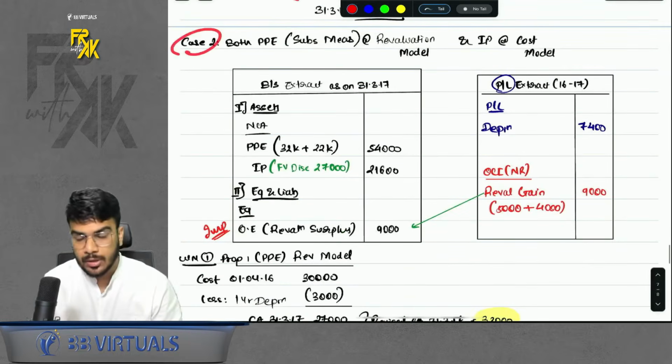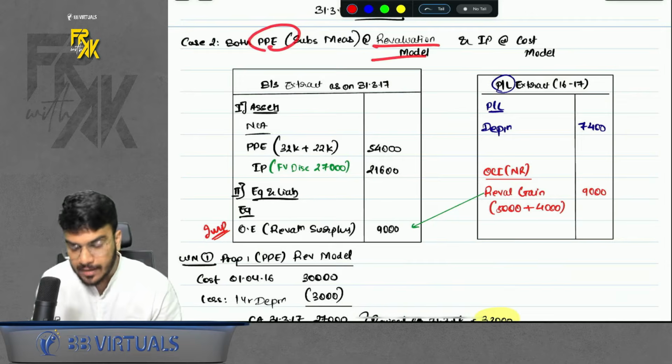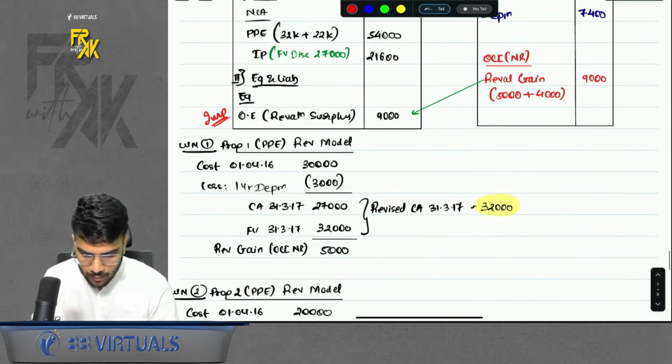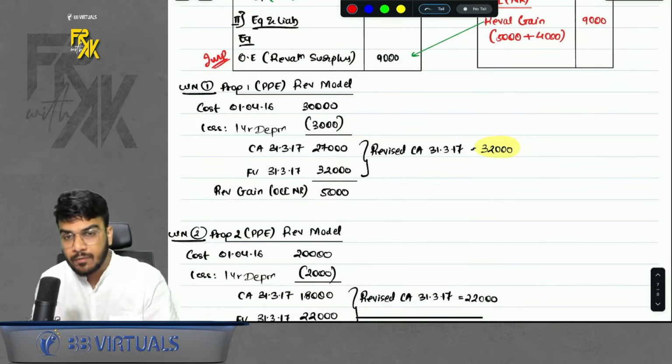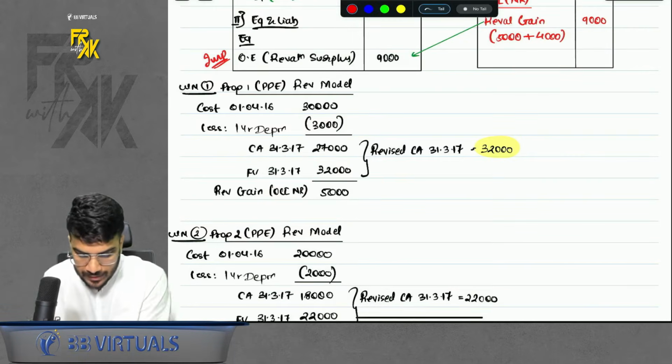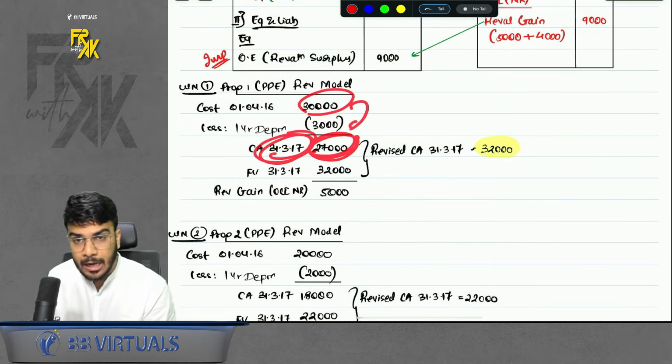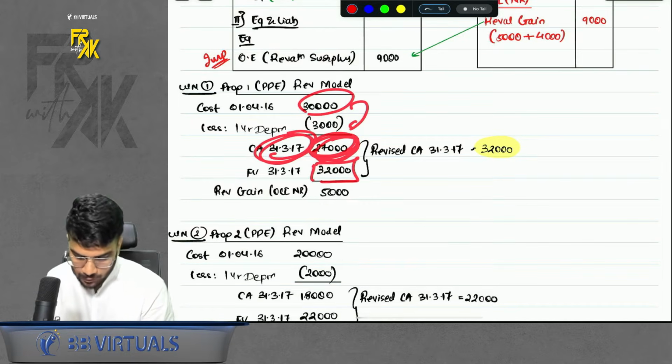And then in case 2, for both PPs, I will use the revaluation model, and for IP, I will use the cost model only, because for IP we have only one model. Now for the revaluation model, the fair value was given at year 1 end. So first you will find the carrying amount at year 1 end. Take the cost, depreciate for 1 year, you will get the carrying amount at first year end, compare with the fair value, you got a gain.